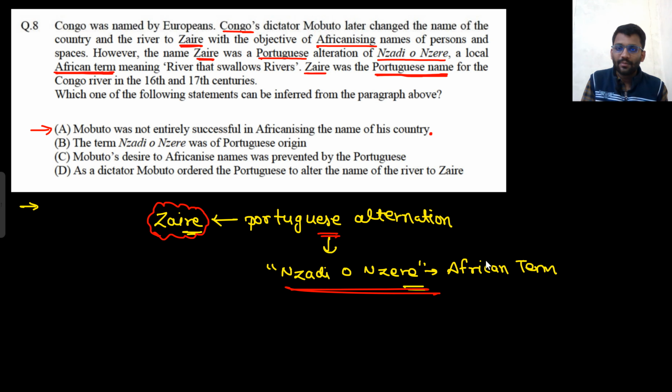So the term Najadi or Najere was of Portuguese origin? No, it was African, so this is wrong. Mobutu's desire to Africanize the name was prevented by the Portuguese? Nowhere is it written.